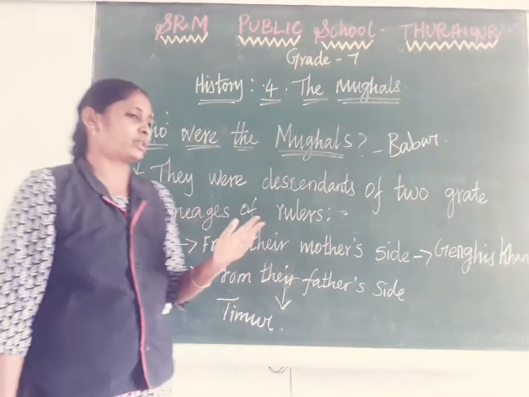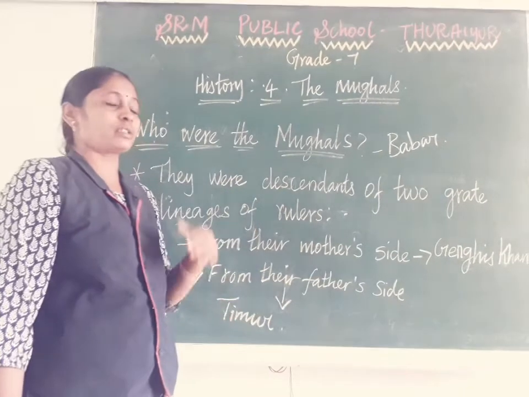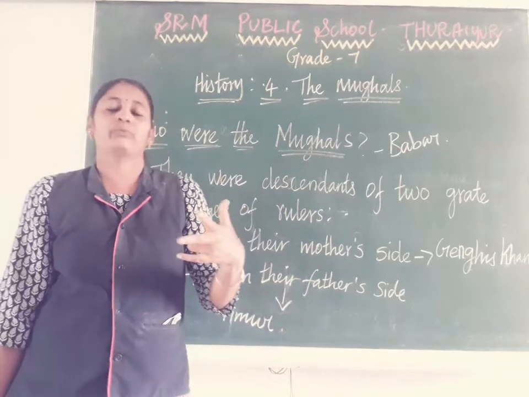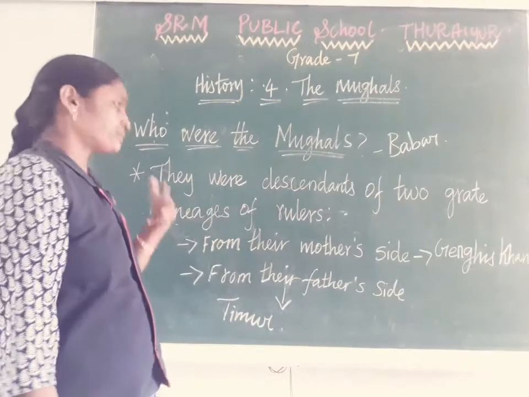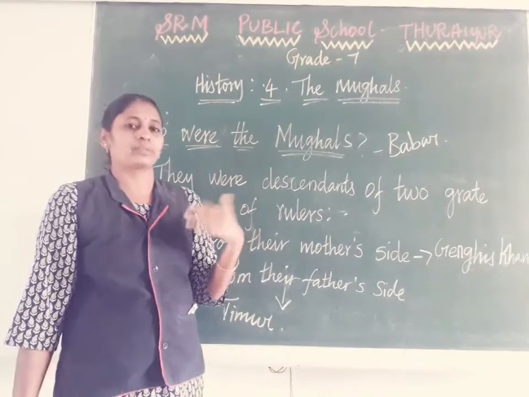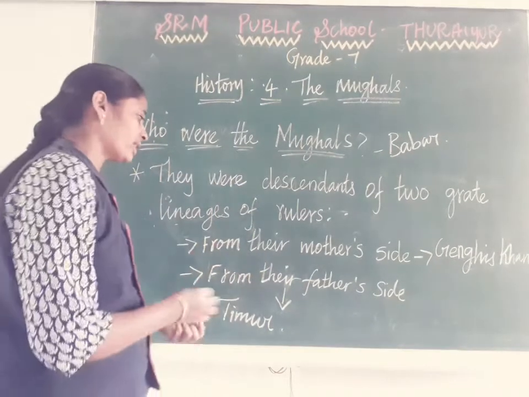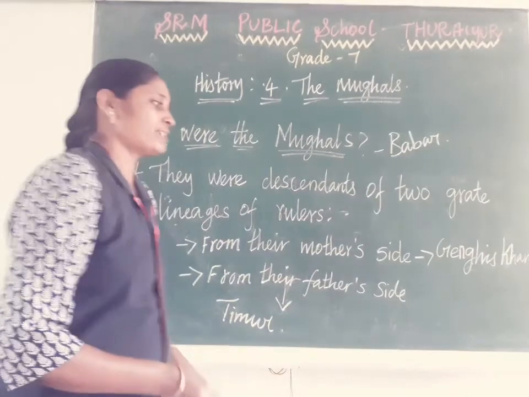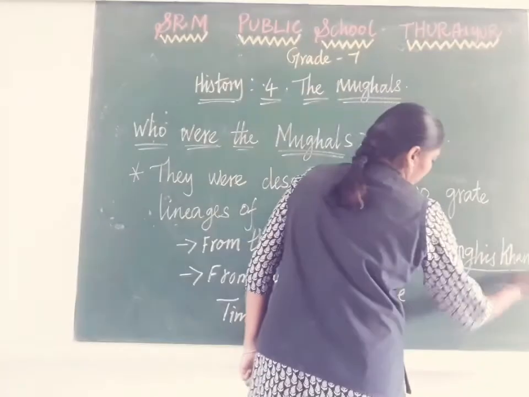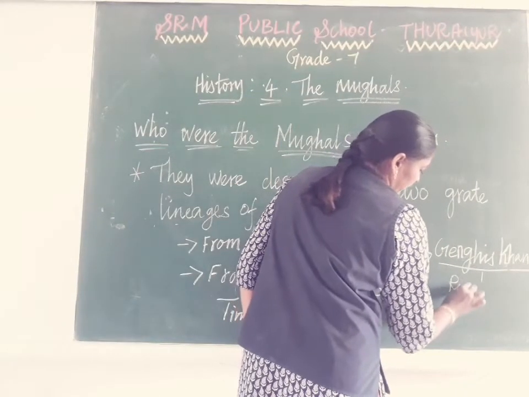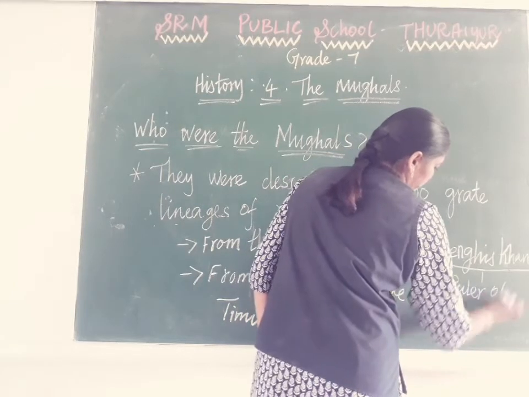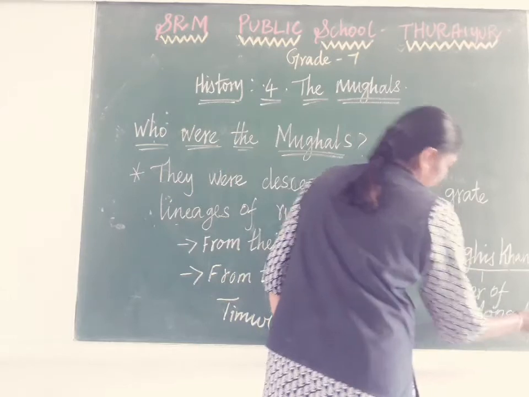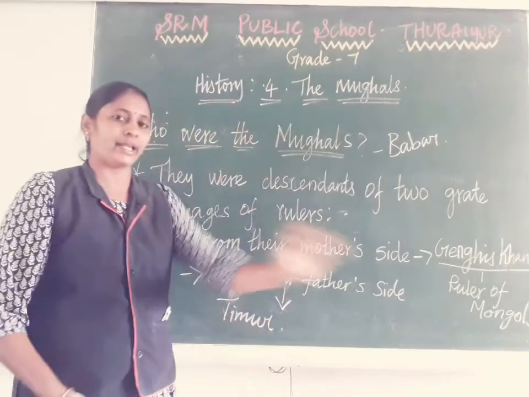They were descendants of two great lineages of rulers. From the mother's side, Genghis Khan was the ruler of Mongolia, a tribal ruler of the Mongols.